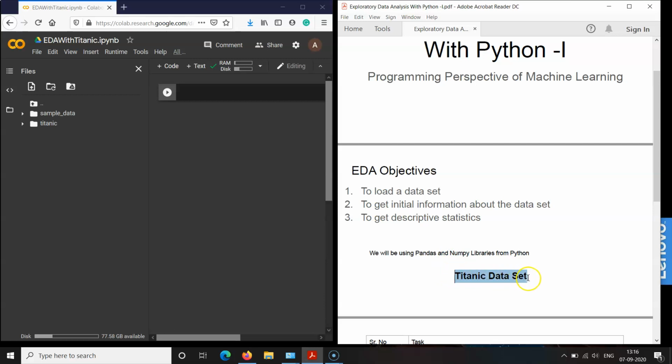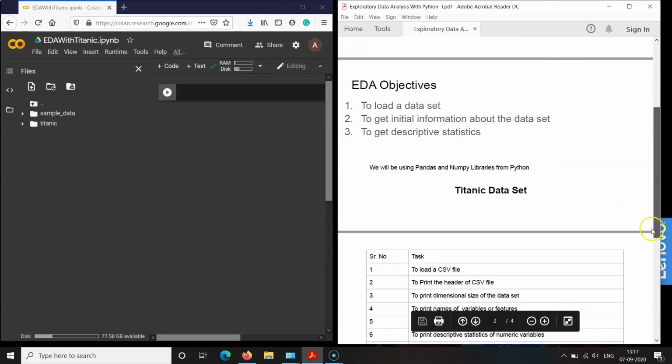The data set that we are going to use for this purpose, my objective is to describe the method for exploratory data analysis, and for that I am going to use the Titanic dataset. This Titanic dataset holds the information of the passengers that traveled on that unfortunate ship called Titanic. This dataset is available on the Kaggle website. I will share the link on our course website.